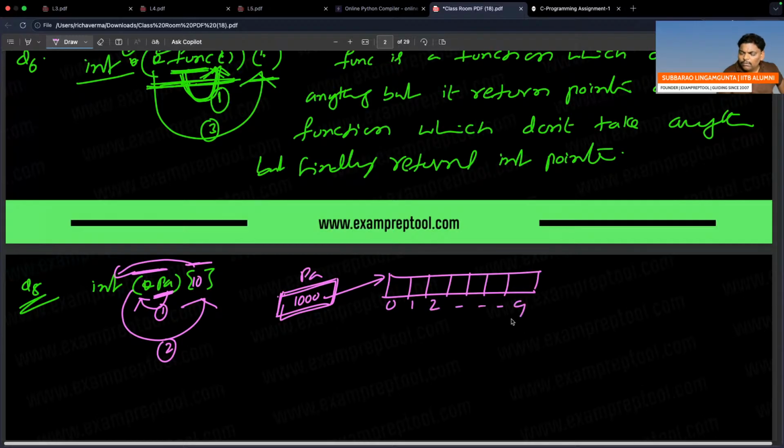That PA is a pointer. Pointer means address. If I go to that address, there is an array which contains 10 slots, where every one is an integer. This is the diagram.